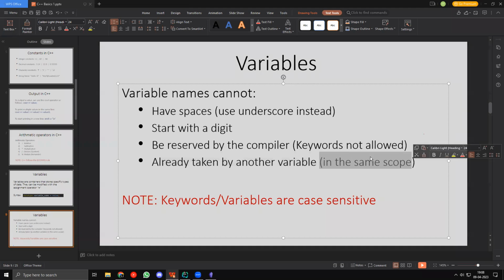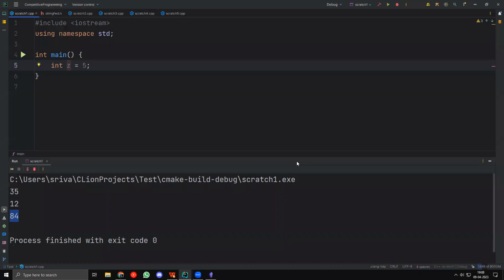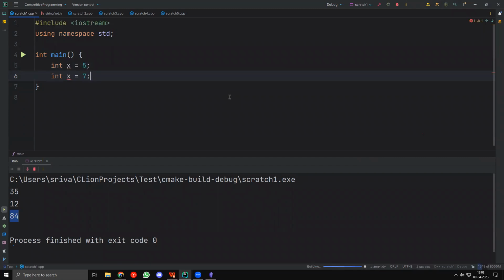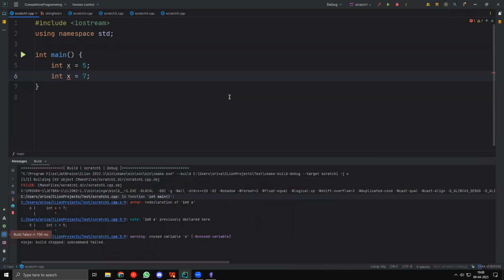Now, in the same scope, part will be discussed later. But basically, your variable name cannot be taken by another variable, which means that if I have int x equal to 5, I can say x equal to 7, right? X equal to 7 does work, but I cannot say int x equal to 7. If I do int x equal to 7 and run this, you can see that I get an error, because I cannot redeclare a value. I can change the value, I can replace that value, but I cannot redeclare it. I cannot use any variable name that has already been used, right?